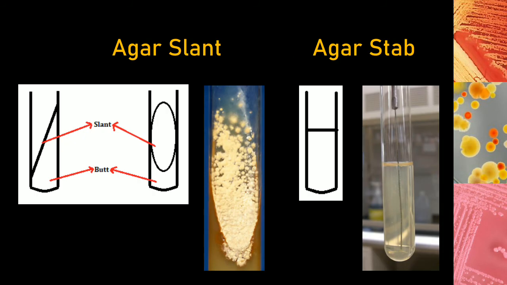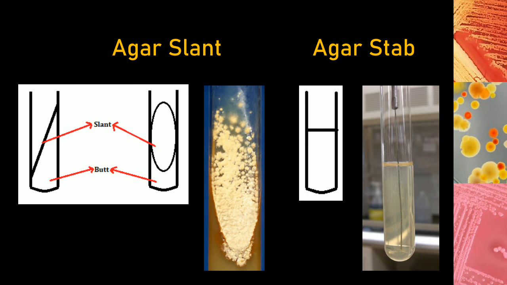Now, when we use solid medium in test tubes, the media can be poured and we can have different types of test tube cultures. So, we can either have an agar slant or an agar stab. Agar slant is when the medium is poured into the tube and then the entire tube is inclined before it is solidified. So before the medium becomes solid, we keep the tubes at a slanting position so that the media gets solidified in a slanting position.